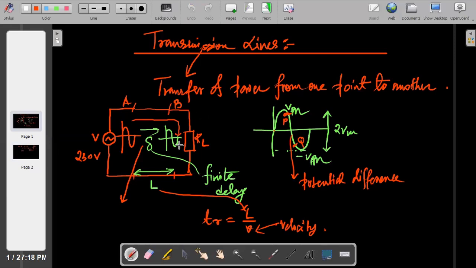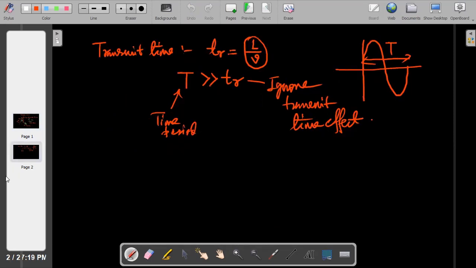Whenever you are doing some RLC circuit, RC circuit, whatever circuit, this length is maybe in millimeters. And this velocity is very high. So L by V comes out as a very, very small value. So that's why we ignore the transmit time effect. But if it is not so, then we have to consider it. This leads to the introduction of the transmission line.